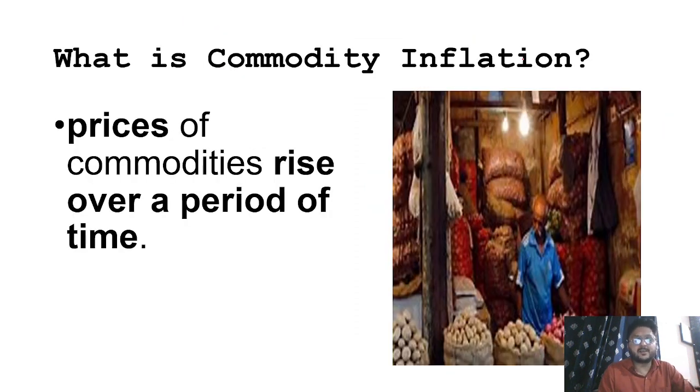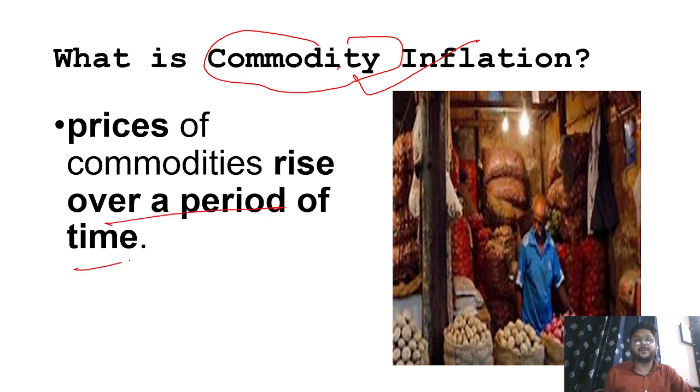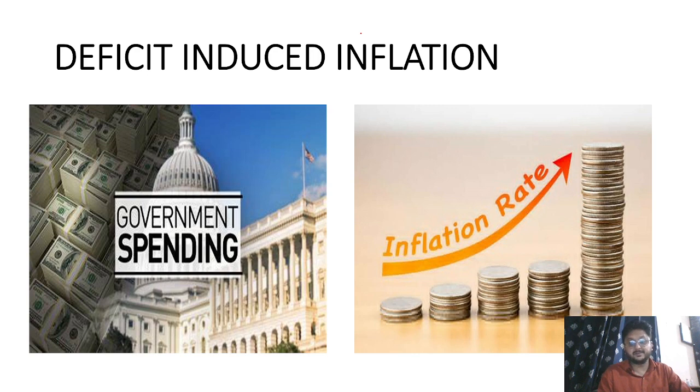What is commodity inflation? Commodity inflation is also called demand pull inflation. So what happens when the price of a commodity increases, because of that the price level is increasing, that is called commodity inflation. So the price of a commodity rises over a period of time, that phenomenon is called commodity inflation.